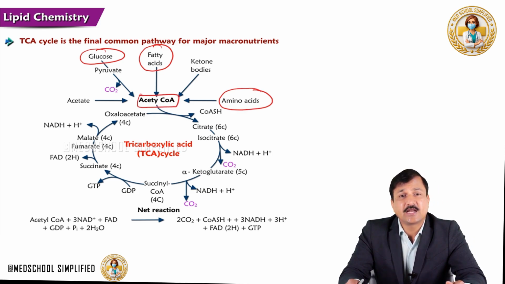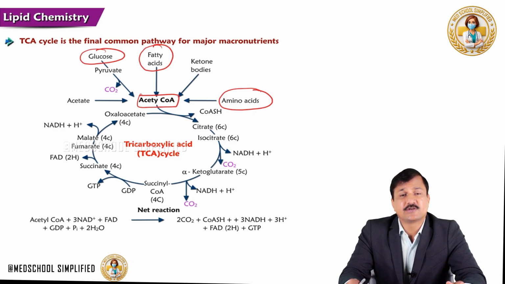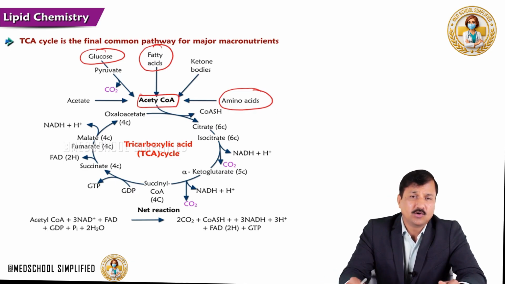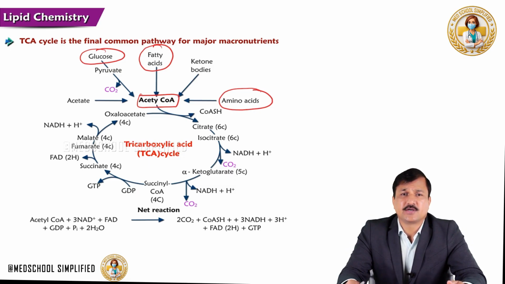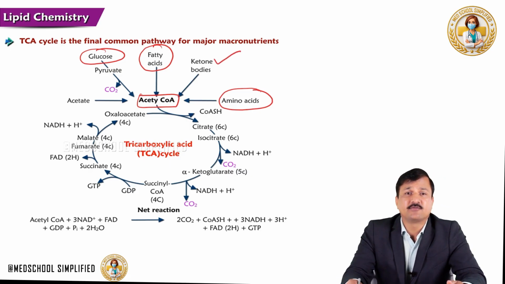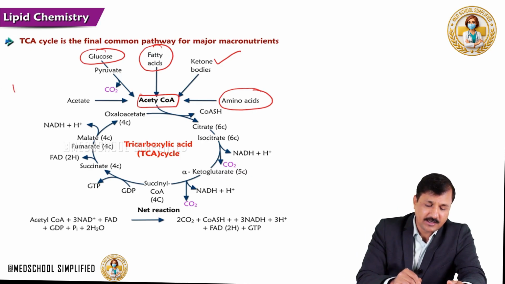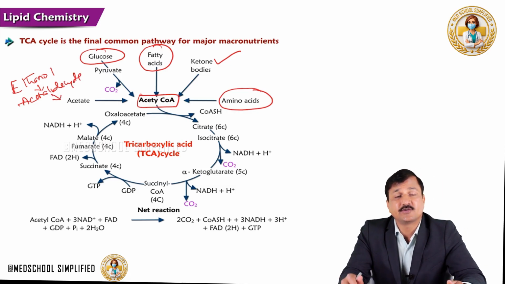Similarly, fatty acids can undergo oxidation to give acetyl-CoA. Some amino acids will undergo oxidation to give acetyl-CoA, and most of them are glucogenic amino acids, but still, in one way or the other, they can be converted into acetyl-CoA molecules. Ketone bodies can also be converted into acetyl-CoA, and alcohol, that is ethanol, is oxidized into acetaldehyde, and acetaldehyde is oxidized into acetate, and acetate can be converted to acetyl-CoA.